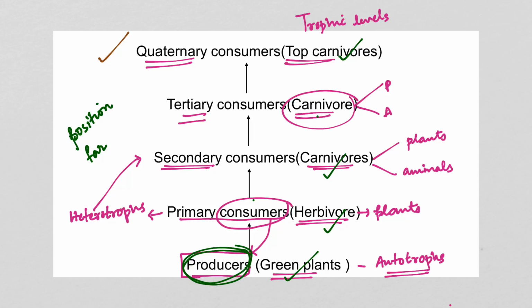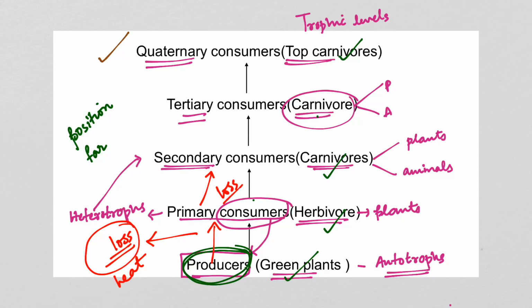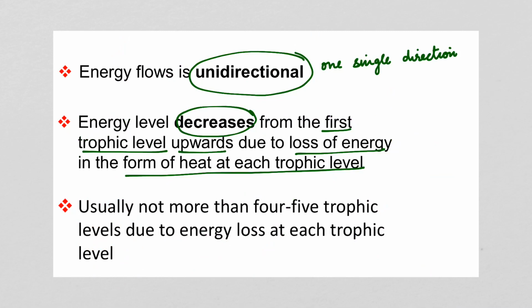From the first stage, that is from the producers to primary consumers, in between there is a loss of energy, and this is in the form of heat. Then again from primary to secondary consumers, again loss of energy. Then from secondary to tertiary consumers, loss of energy, and finally when it reaches the top carnivore, again there is a loss of energy. So this is called a loss of energy in the form of heat in each trophic level. Now usually not more than 4-5 trophic levels are there due to energy loss at each trophic level.